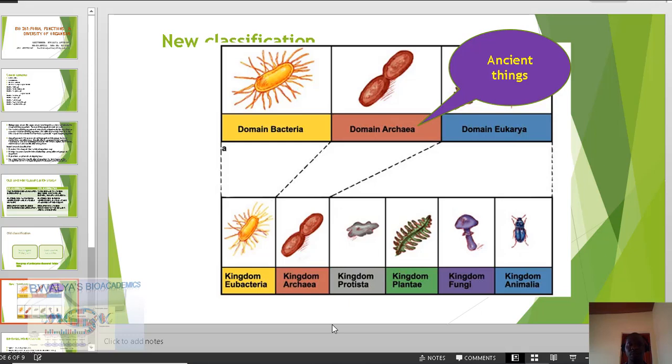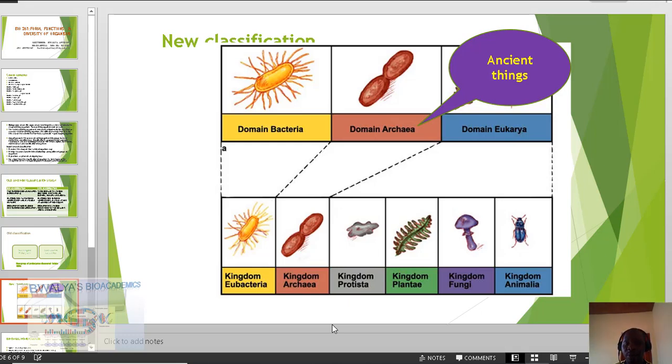These consist of the prokaryotic cell, but they are different from those that are found in the domain archaea, because the domain archaea also consists of prokaryotes. But the difference is that the nature of the cell wall that surrounds the bacteria is different from the cell wall that surrounds the organisms under the domain archaea, and hence the need to separate them. Okay.